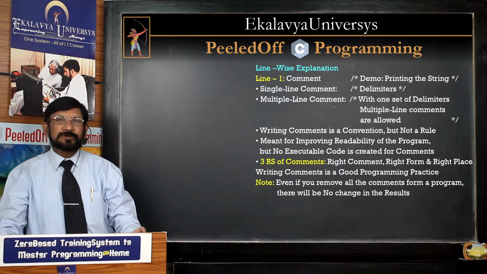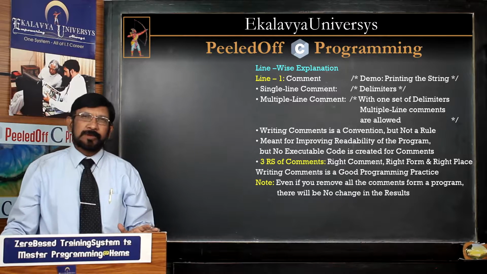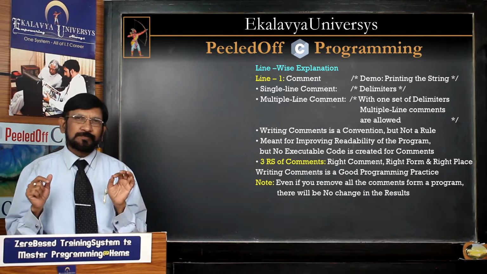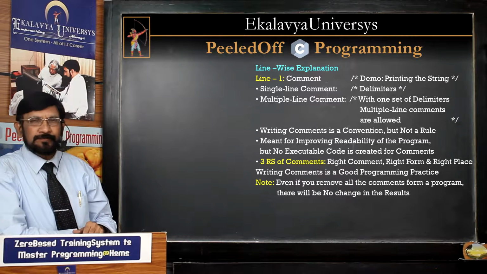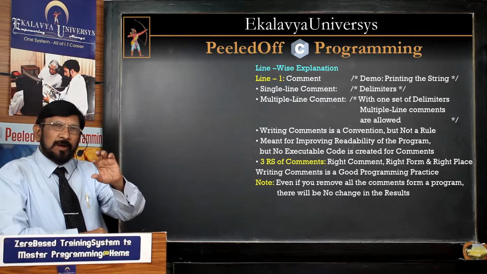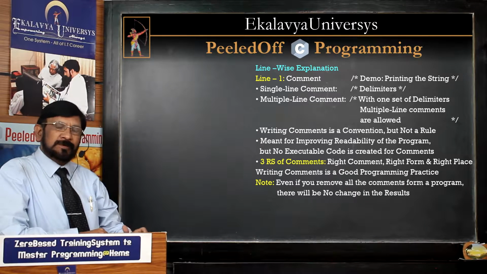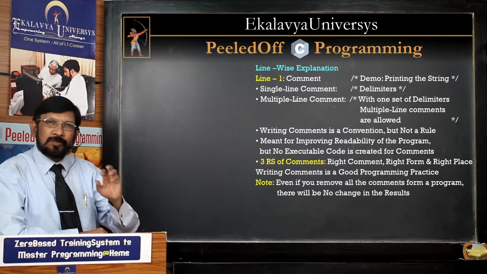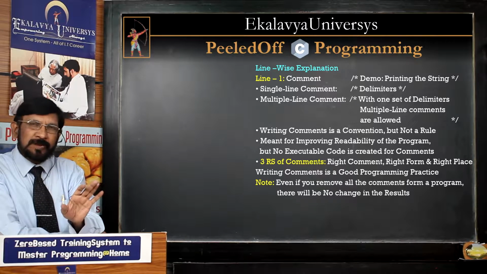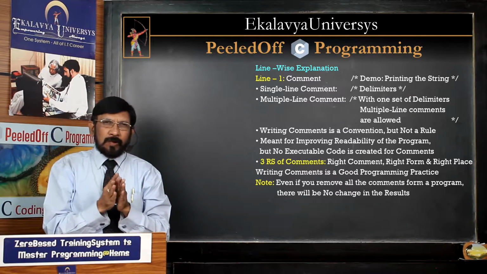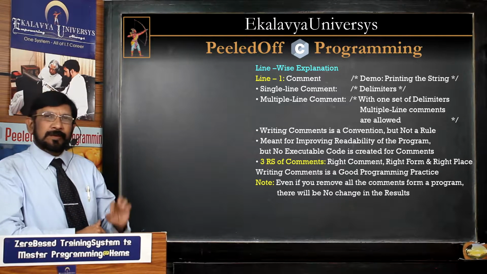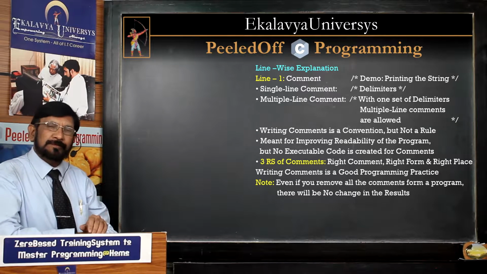And there is a convention. Using the footpath is a good practice, or a convention. If you are a good citizen, a disciplined person, use the footpath. Otherwise, you are treated as an indisciplined person. If you are walking across the road as you like, you are treated as an indisciplined person. These are the rules and conventions in real life. In programming also it is like that.